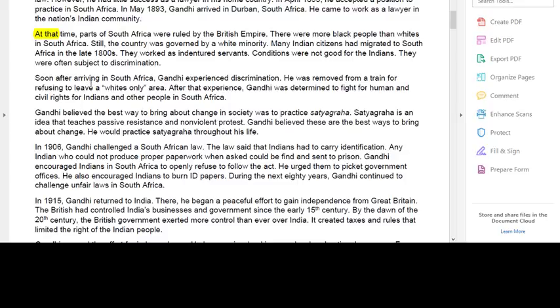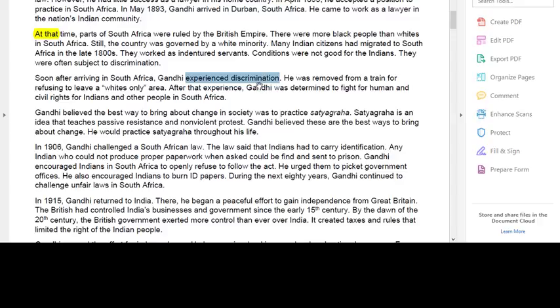So look at your paper. It's the fourth paragraph down. Excuse me, the third paragraph down. It says, at that time, parts of South Africa were ruled by the British Empire. There were more black people than whites in South Africa. Still, the country was governed by a white minority. Many Indian citizens had migrated to South Africa in the late 1800s. They worked as indentured servants. Conditions were not good for the Indians. They were often subject to discrimination. Soon after arriving in South Africa, Gandhi experienced discrimination.